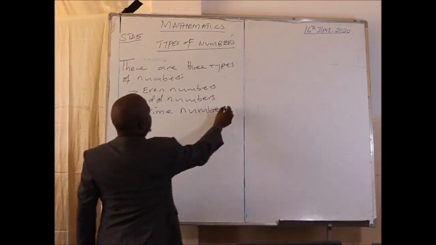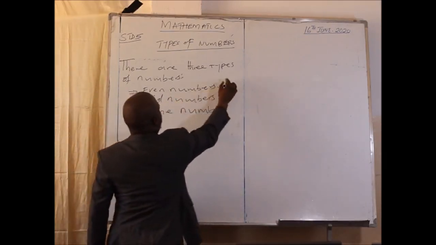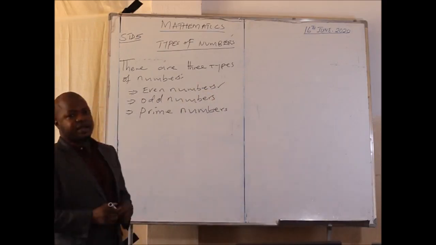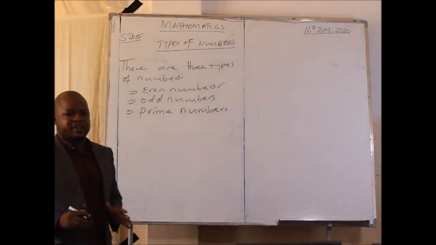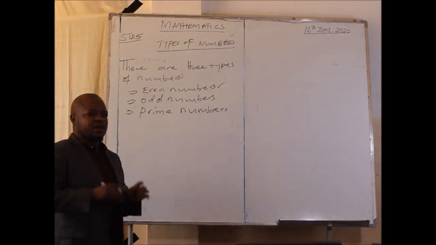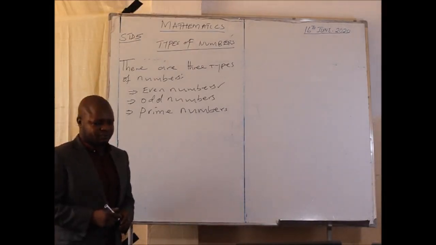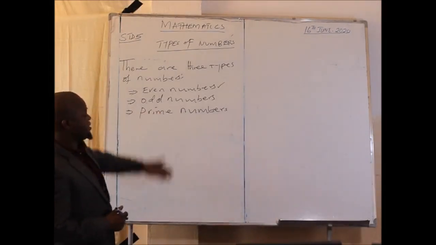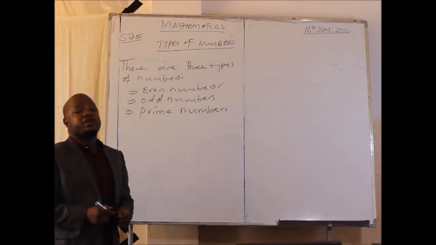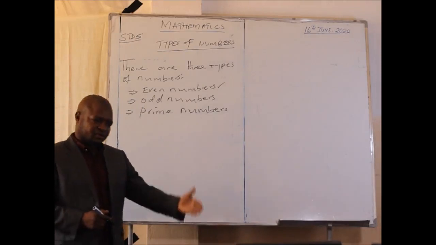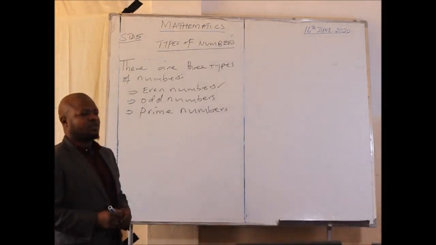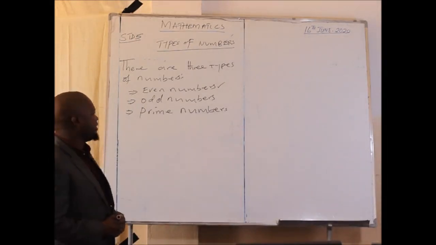In our last lesson, we discussed the even numbers. Just to remind you, we said that an even number is a whole number which is exactly divisible by 2. And I gave you several examples on how questions can come related to even numbers.